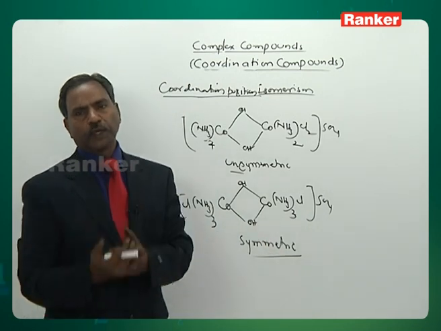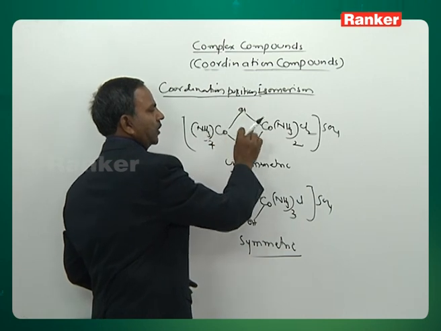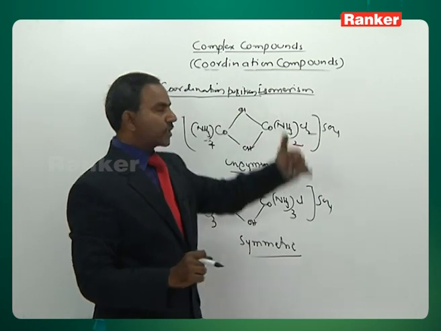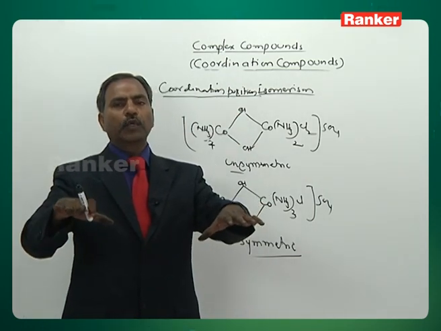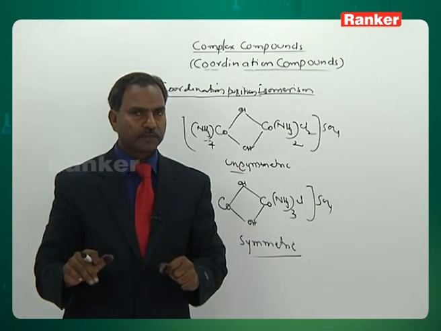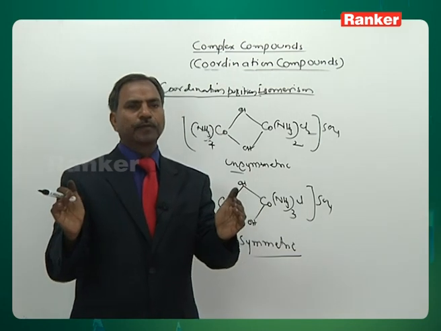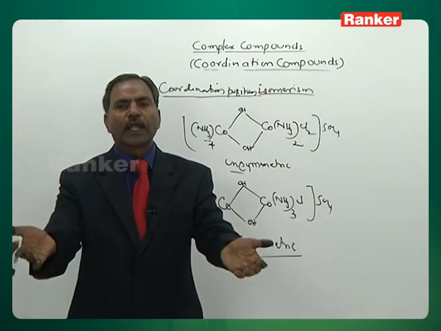Why do you get both? The ligands are exchanging within the same coordinate sphere. In the case of coordination isomerism, the ligands are exchanging between 2 different coordination spheres. But here, the exchange is within the same coordinate sphere. The exchange is positional; the exchange is localized.